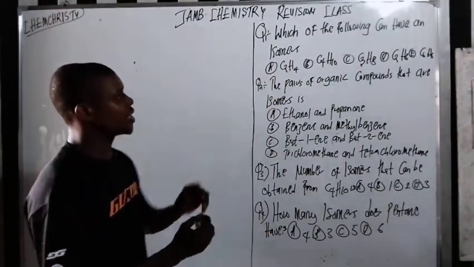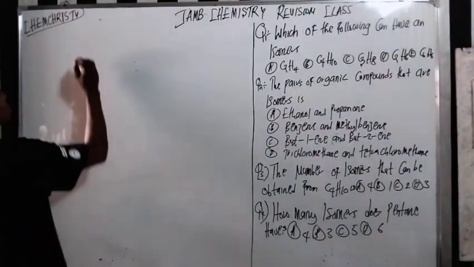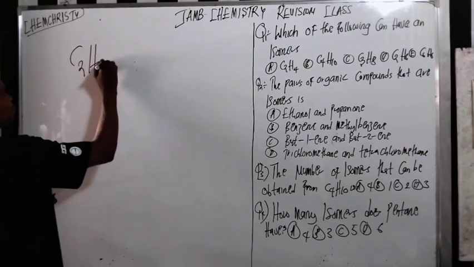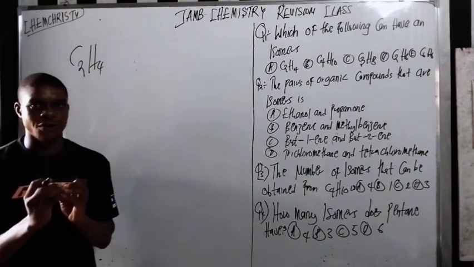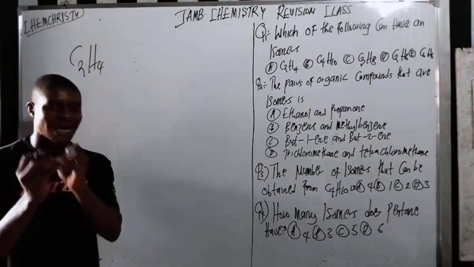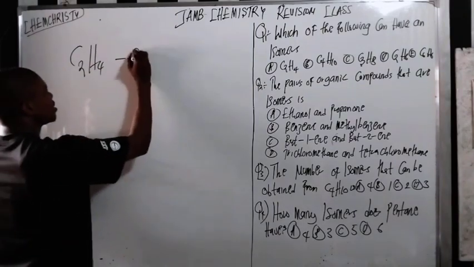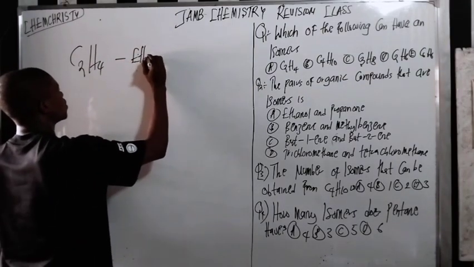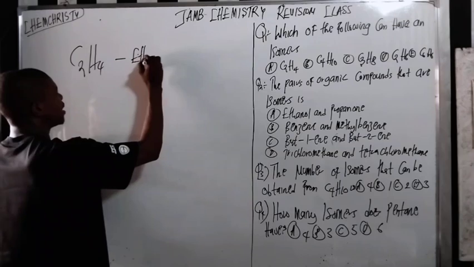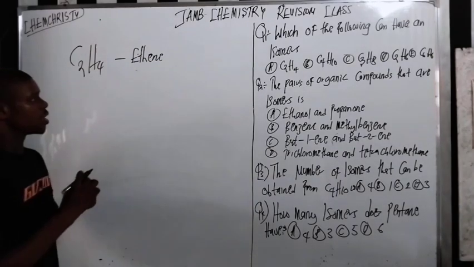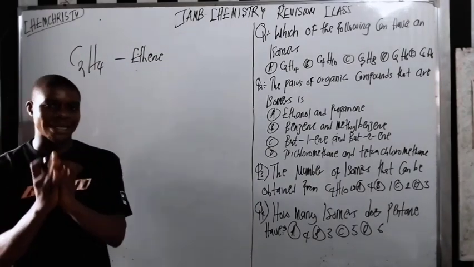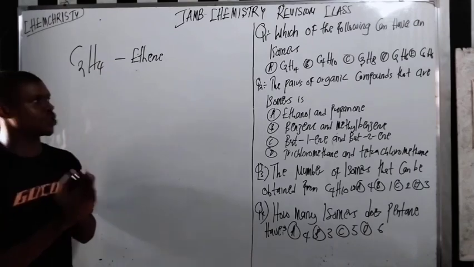If you look at this one, C2H4. C2H4 is an alkene, it is ethene. It has a double bond. Do you know the reason why?